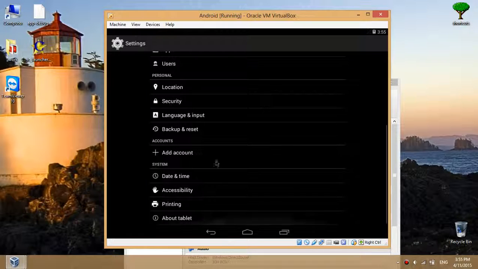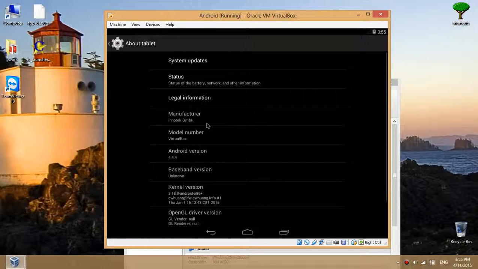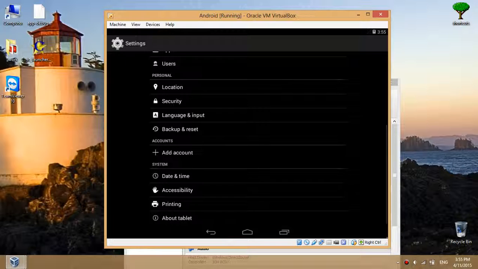Go to about tablet. Yes, I have downloaded Android version 4.4.4. That means I have downloaded KitKat on our PC, so it is very easy for you also.